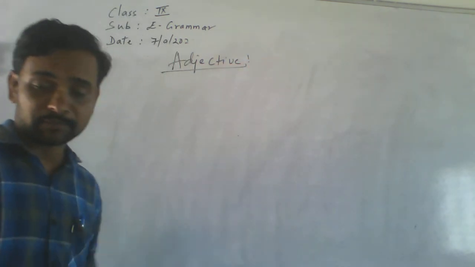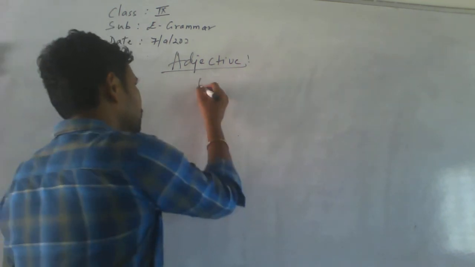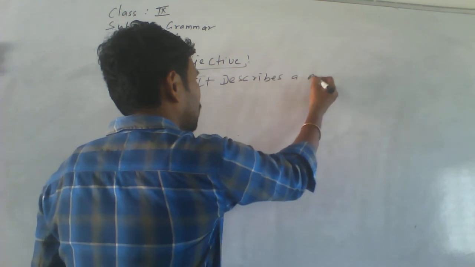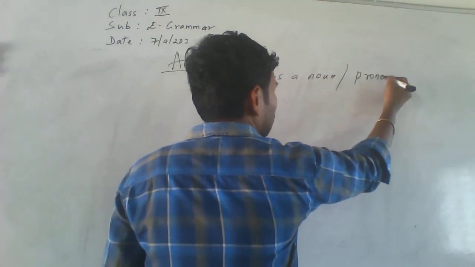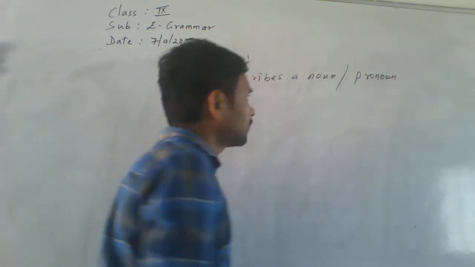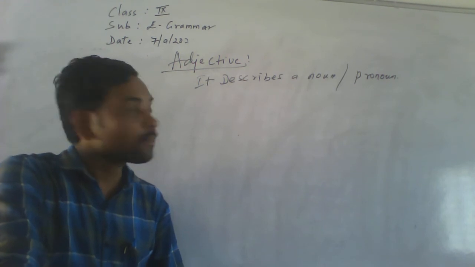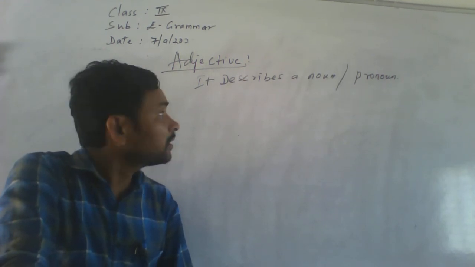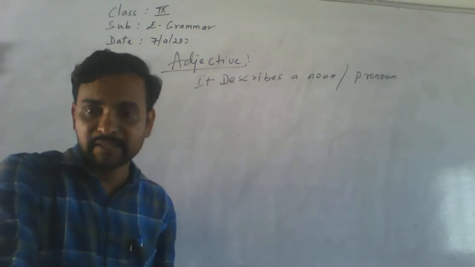What is an adjective? It describes a noun or pronoun. That is called an adjective.